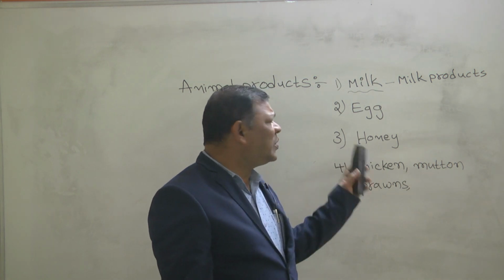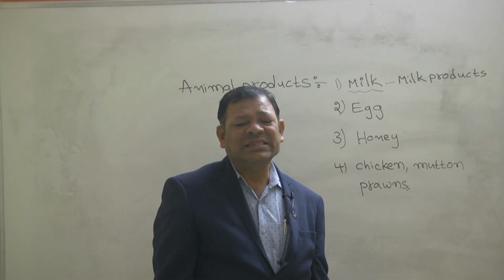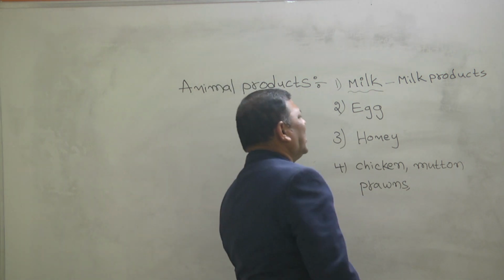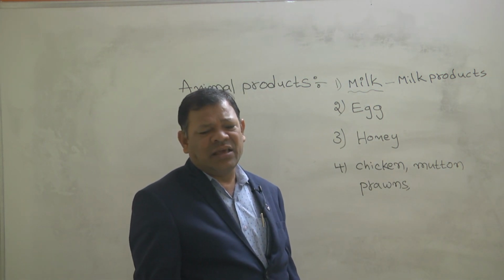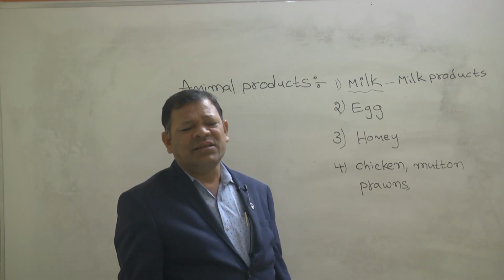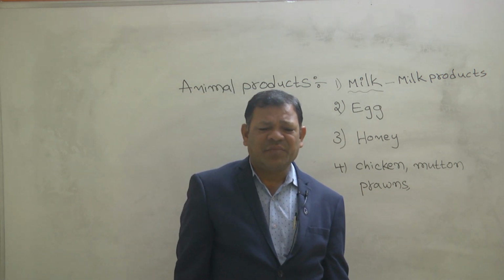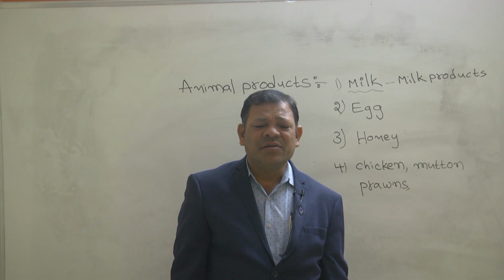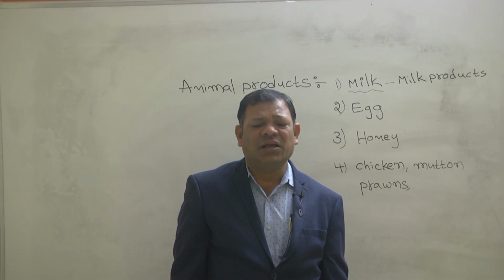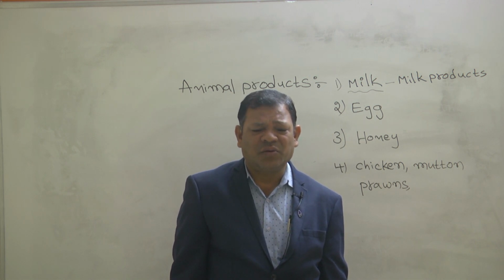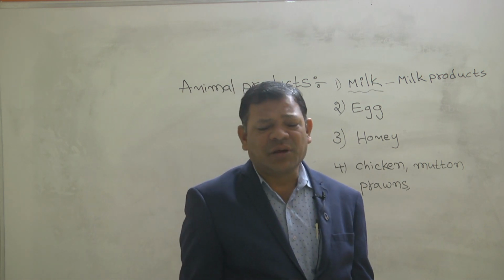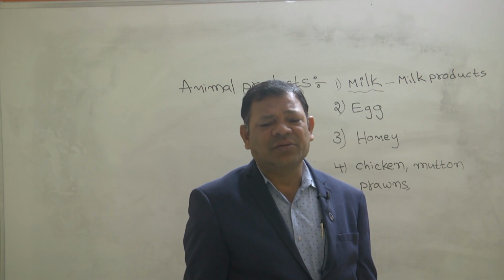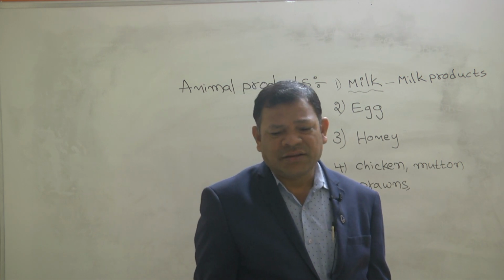In milk products, you know very well, there are cheese and ghee. Nowadays, the majority of sweets are prepared from milk only. If you are drinking milk, you are getting proteins.